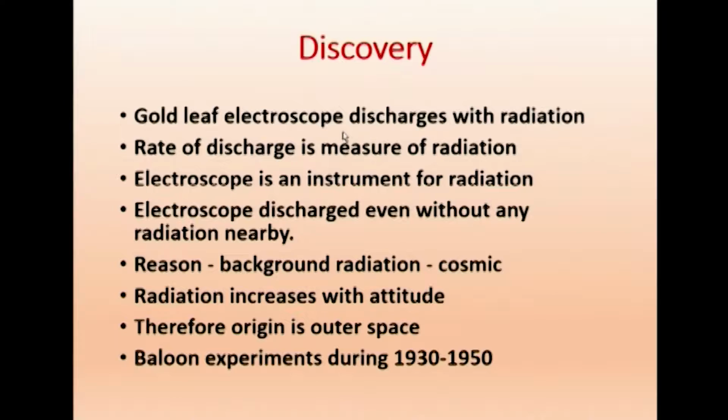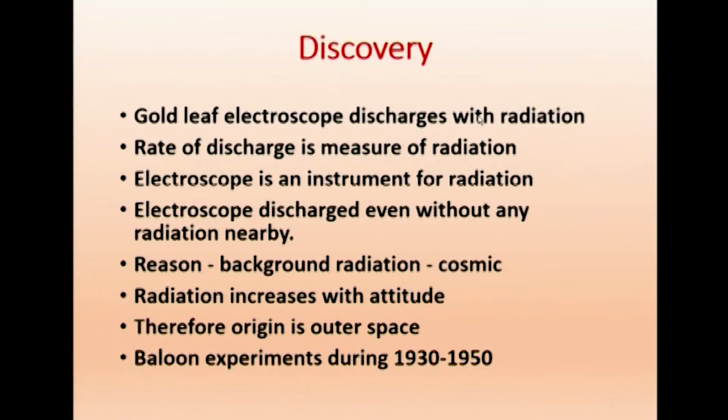When they discovered this cosmic ray, they used a gold leaf electroscope, which discharges with radiation. It is a vacuum chamber in which two gold plates, both metals, are put together. When a charged particle enters, they get charged up and then they separate. When a particle comes they will discharge. This was the arrangement made for studying the radiation. The rate of discharge is a measure of radiation.